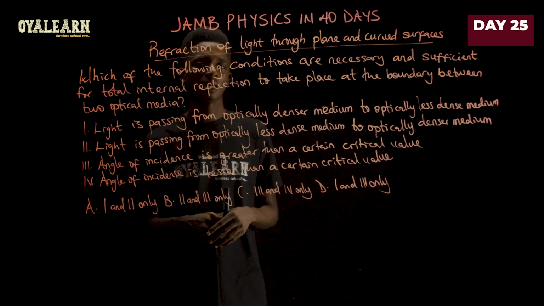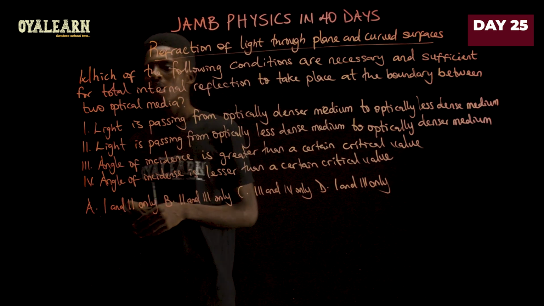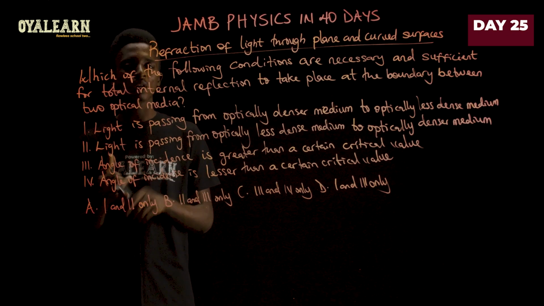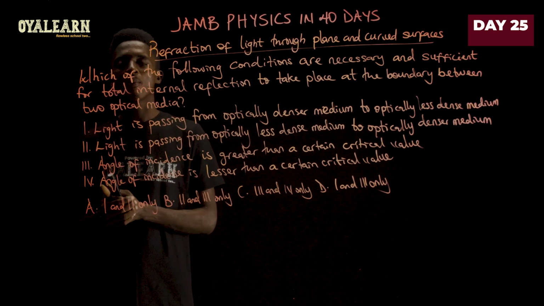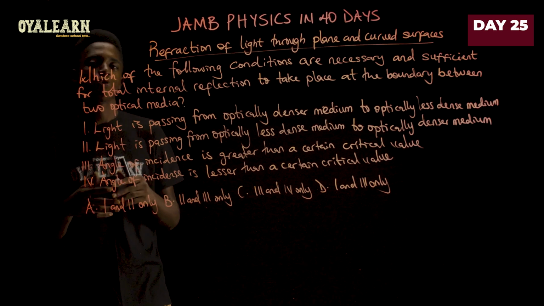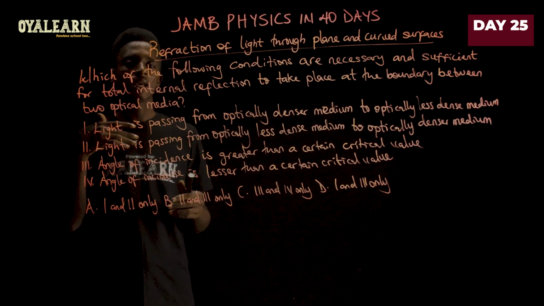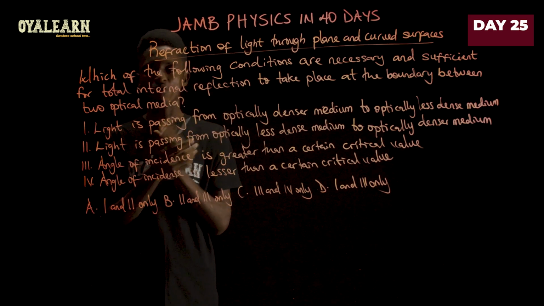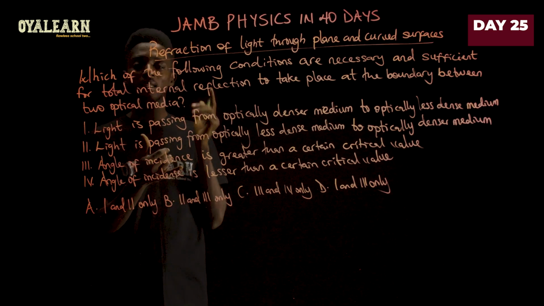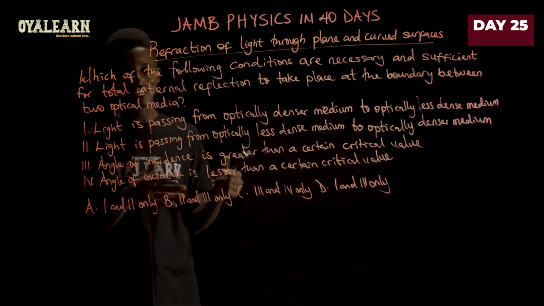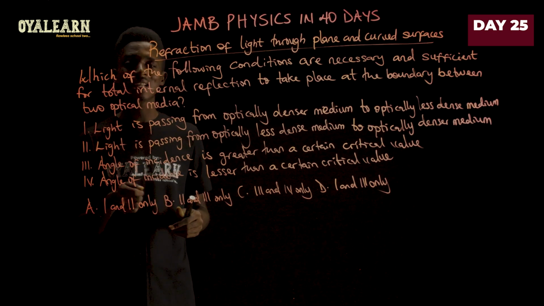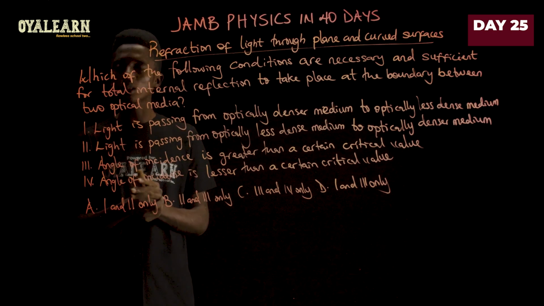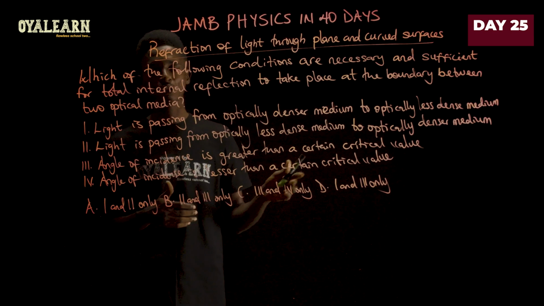two optical media? Now, I did mention this at the beginning of this video, that there are some conditions that must be met for total internal reflection to occur. And the first one is that the light must be traveling from an optically denser medium to a less dense medium. For example, hot air to cold air is one of those things that can lead to total internal reflection. So from optically more dense to optically less dense medium. And then secondly, the angle of incidence has to be greater than the critical angle. Those two conditions must definitely be met for total internal reflection to occur.